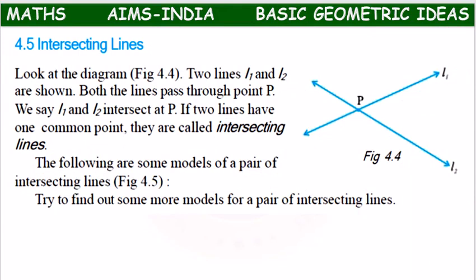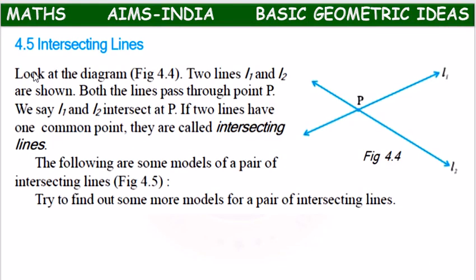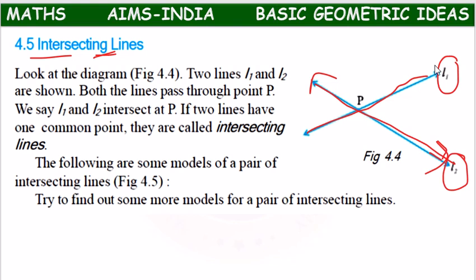Next children, we have about intersecting lines. So here children, this is one line. How can we identify that it is a line? Because it is having arrow marks on both sides, so it is a line whose name is L2, and this is a line whose name is L1. Means in the diagram we have two lines, L1 and L2.